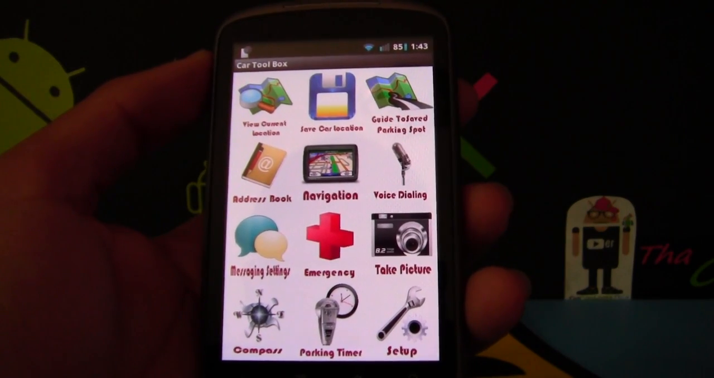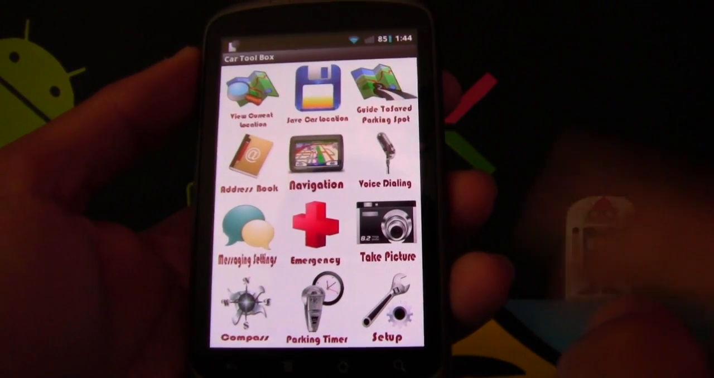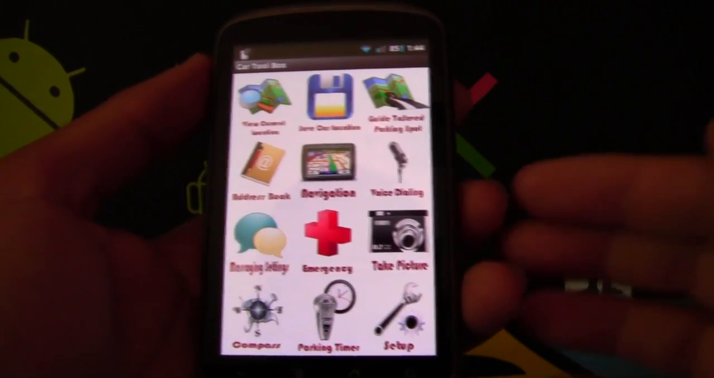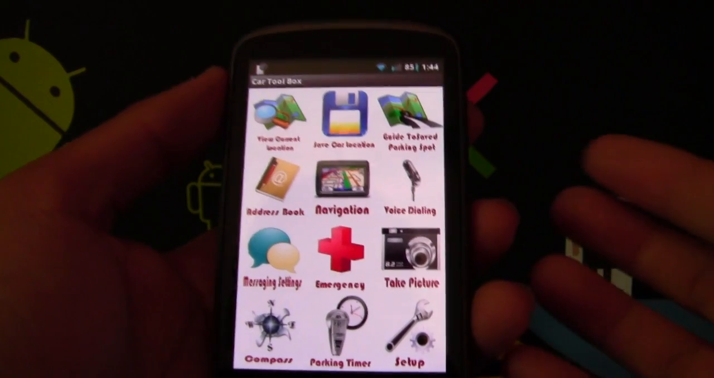Car Toolbox has a whole bunch of uses. It's perfect for cars. You don't even have to have a car. Maybe you're at a spot at a house and you want to save the location. You can save it here. But it's mainly for cars, you know, because of its useful functions.